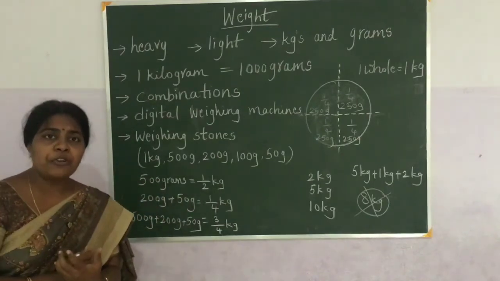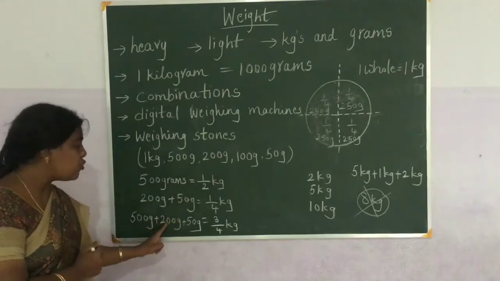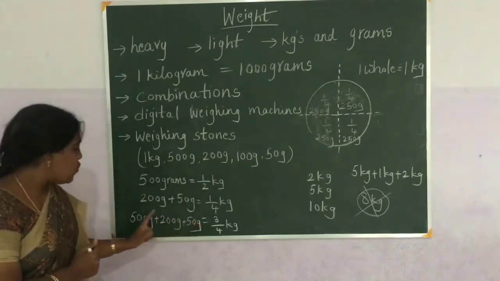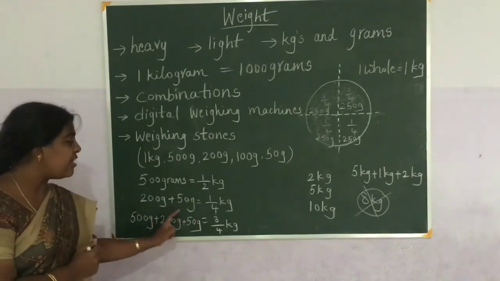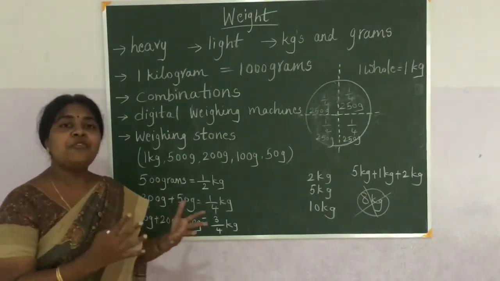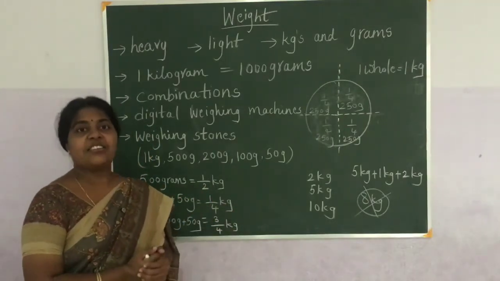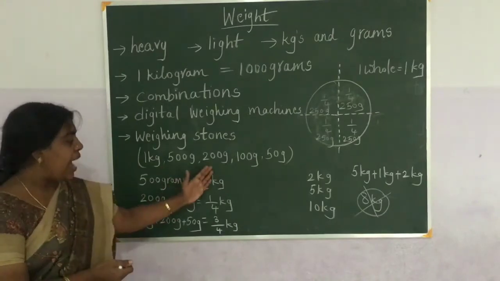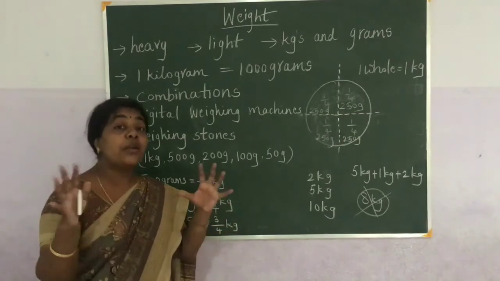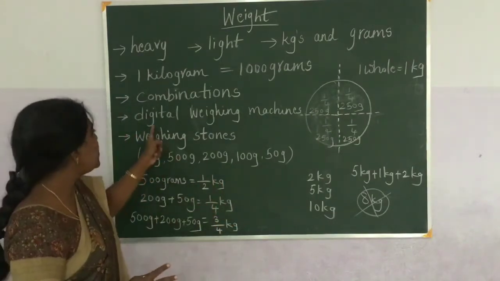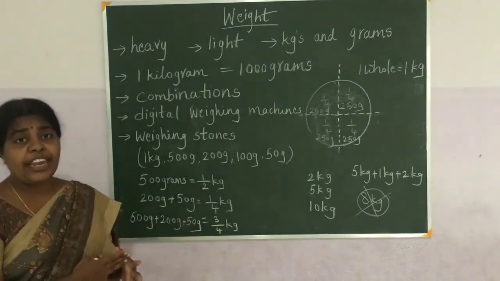How can I give 750? I can use a 500 grams stone, a 200 grams stone and a 50 grams stone. So 500, 200 and 50. 500 plus 200 is 700 and this 50, 750. 750 grams means it is nothing but 3 by 4th kgs. So this is in terms of grams and this is in terms of kgs. So even though we won't have that many stones, the shopkeeper used different combinations to get the given weight.